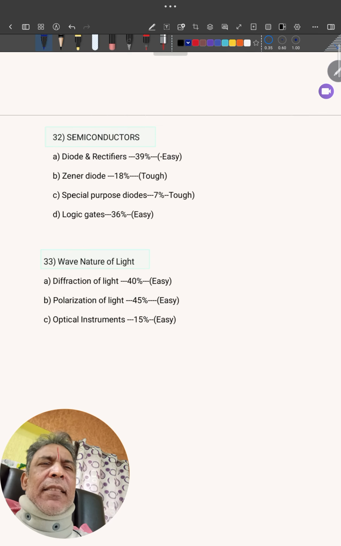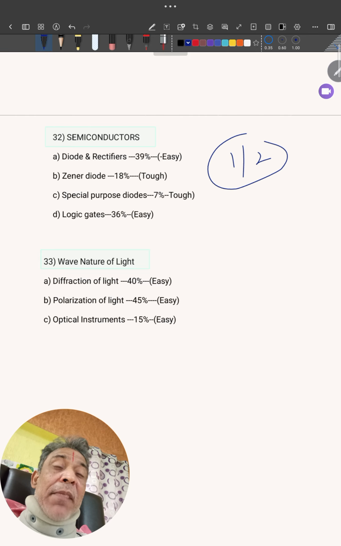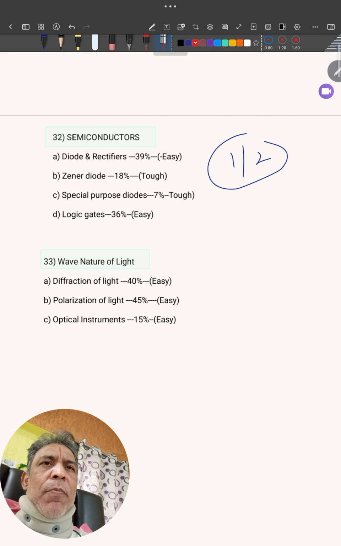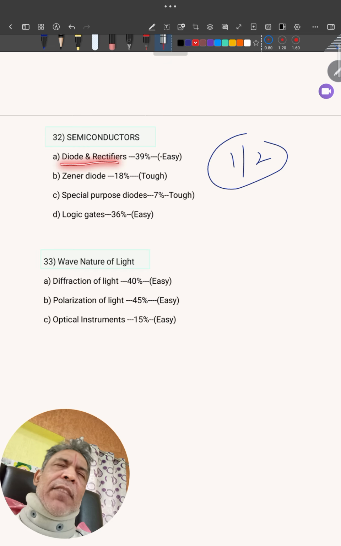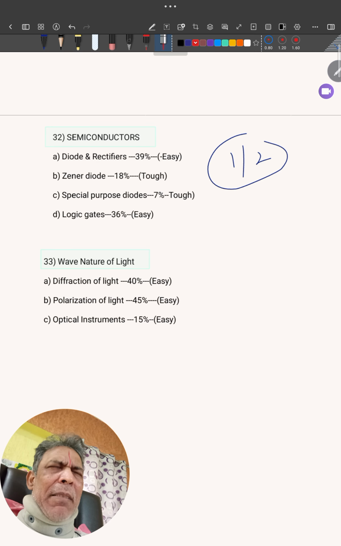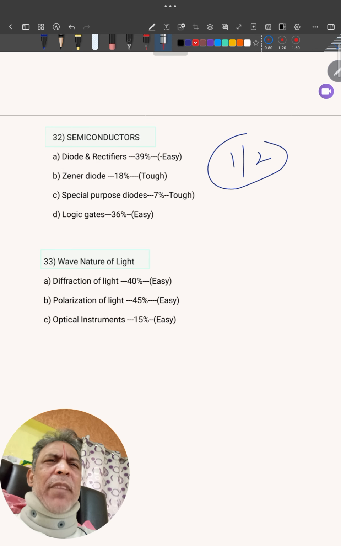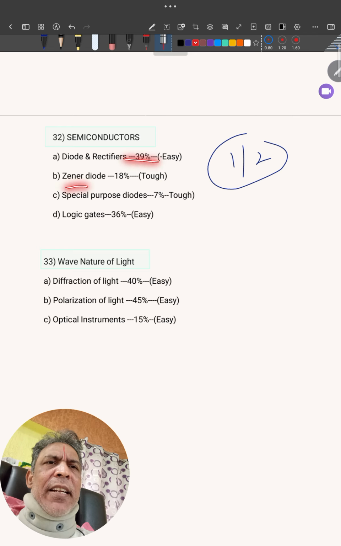Next, semiconductors. One or two questions. Sometimes they ask even two. What are the topics here? Diodes and rectifiers, very easy. Forward bias, reverse bias, simple information based. Next, Zener diode, a little bit tough. Special purpose diodes.